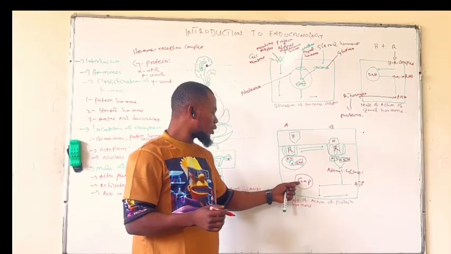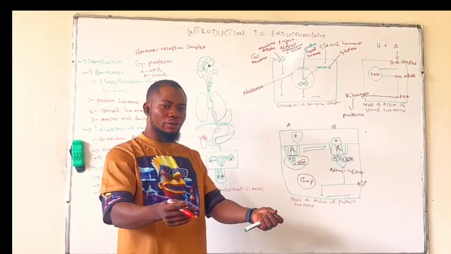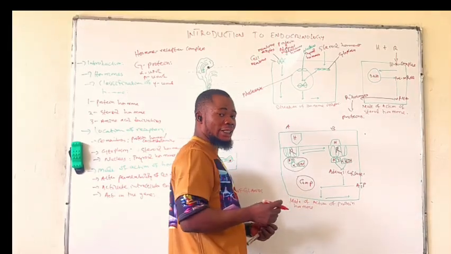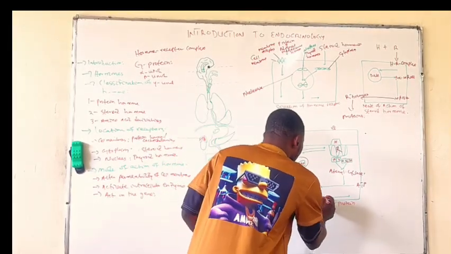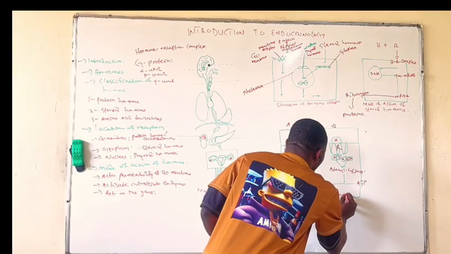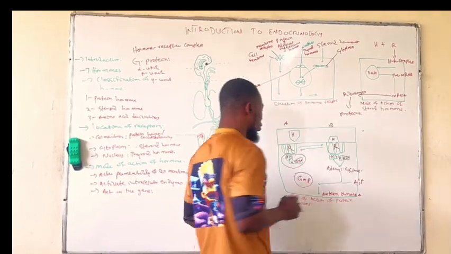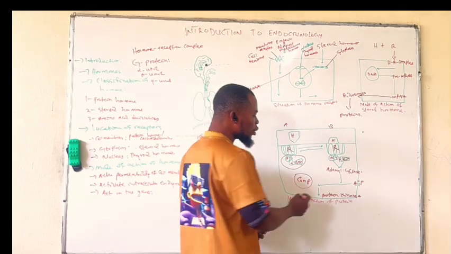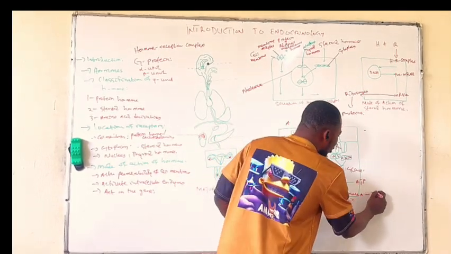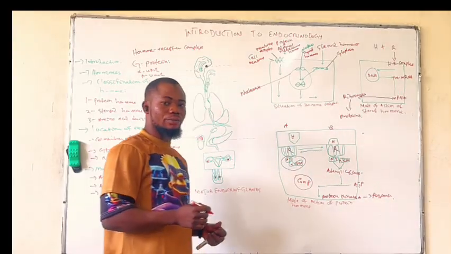This cyclic adenosine monophosphate will now act on a protein again, for example, an enzyme such as protein kinase A. After acting on the protein kinase A, you then move to the response on the target cells.